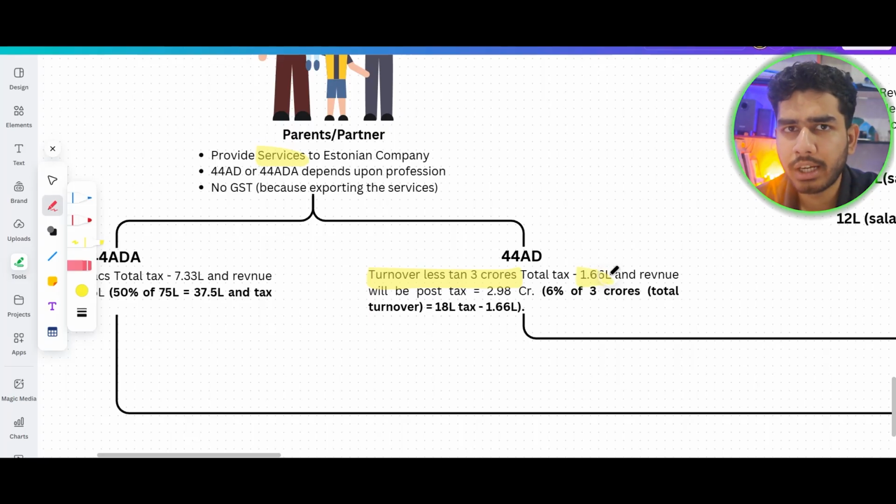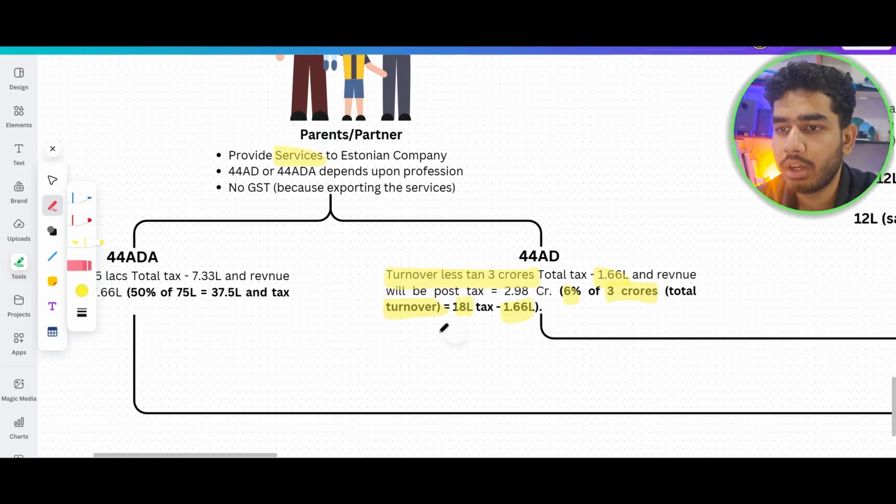Now some of you might think, we are earning 3 crores and we are paying only 1.6 lakhs in taxes. Well, this is the case in 44AD. You pay tax at 6% on your overall turnover. This is the minimum tax that you have to pay on this income. You have 3 crores of total turnover, and 6% of 3 crores is 18 lakhs, and on 18 lakhs you have to pay 1.66 lakhs.